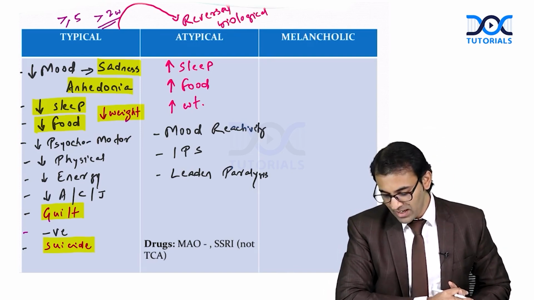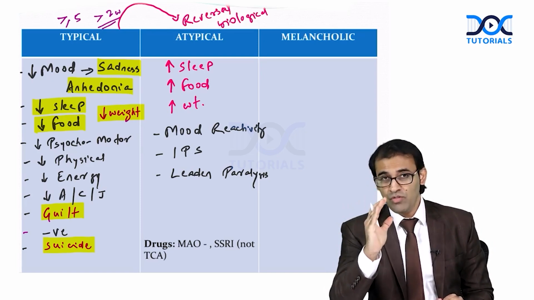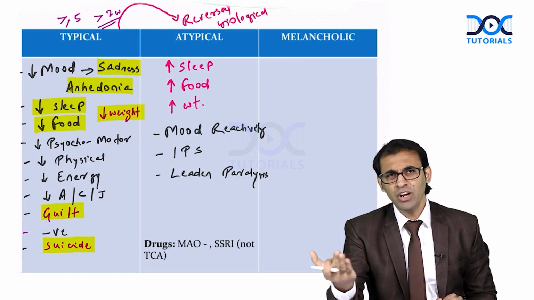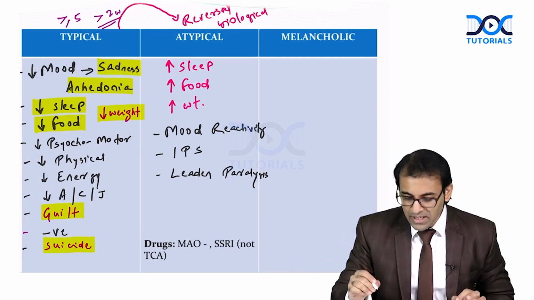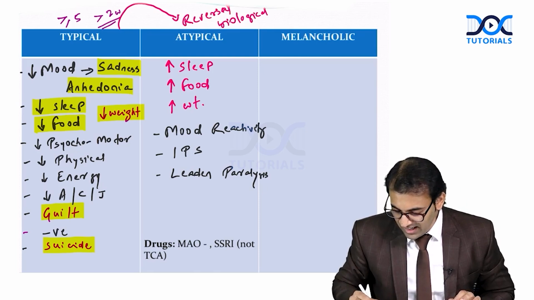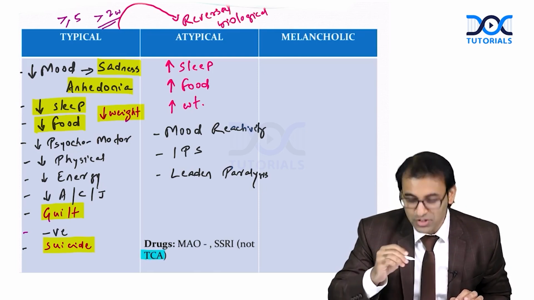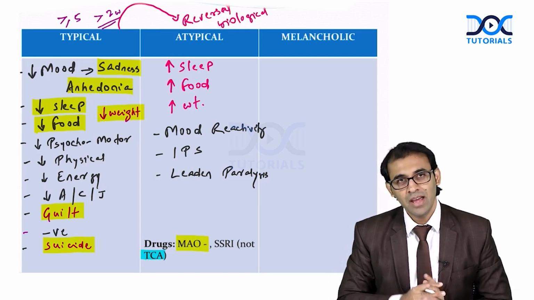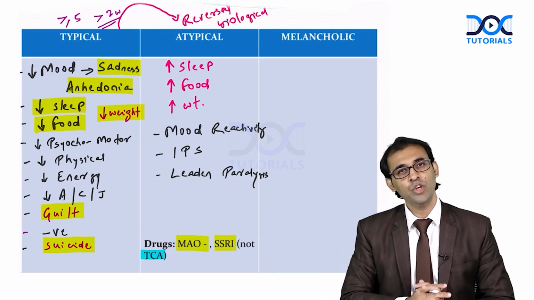Remember, when we learn about the management of depression, obviously we will be learning about TCA, SSRI, MAO inhibitors. So many drugs are there, right? So remember, in atypical depression, TCA doesn't work. Here, the best medicine which will help the patient a lot is the MAO inhibitor, monoamine oxidase inhibitor, and the next line is SSRI. But remember, no TCA is going to help here.